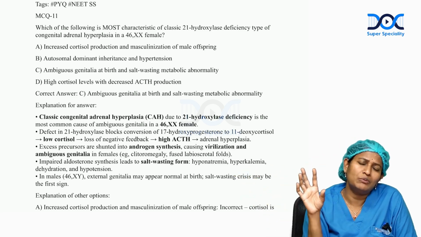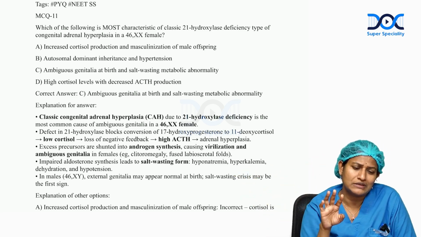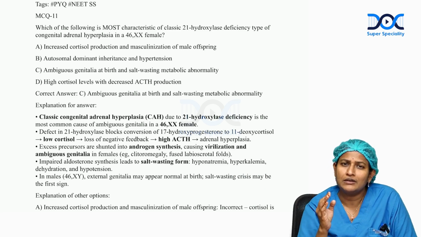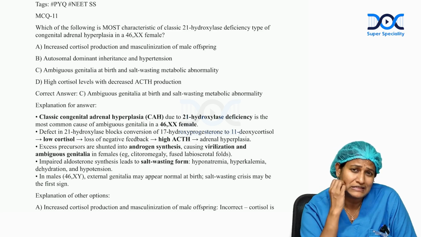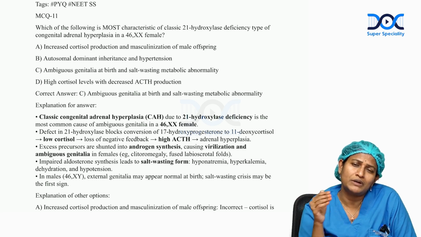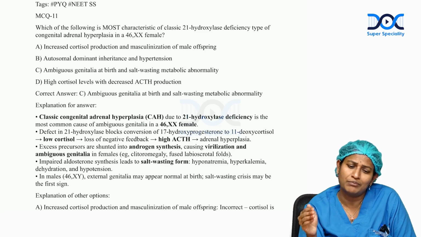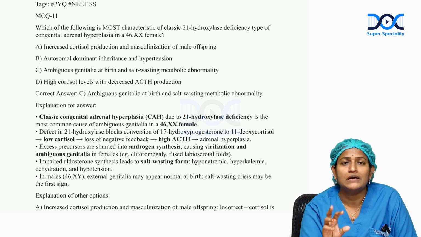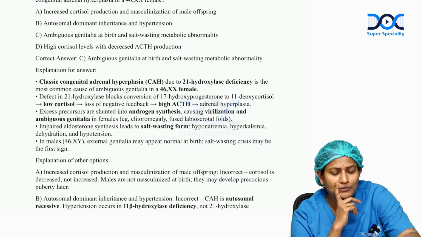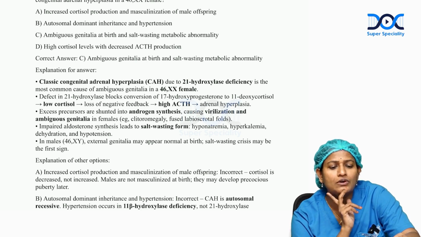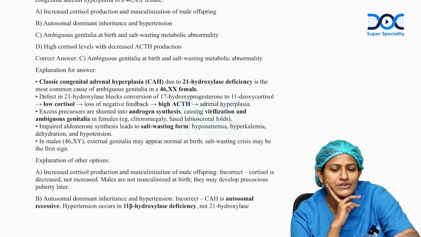So the negative feedback mechanism of the cortisol doesn't happen, and lack of negative feedback results in high ACTH hormones. As this feedback mechanism and proper conversion of sex hormones doesn't happen, it results in ambiguous genitalia. This is also called salt wasting syndrome.